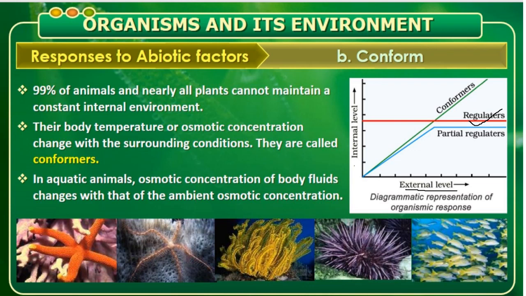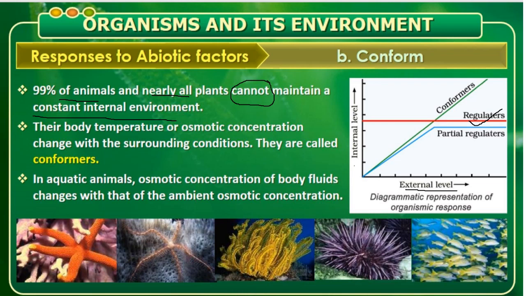Coming to the conformers. Conformers, usually the majority of organisms, that is nearly 99% of animals and nearly all plants, cannot maintain a constant internal environment. Understand this word. Regulators can maintain the internal environment when there is any change in the external environment. But conformers cannot maintain a constant internal environment.